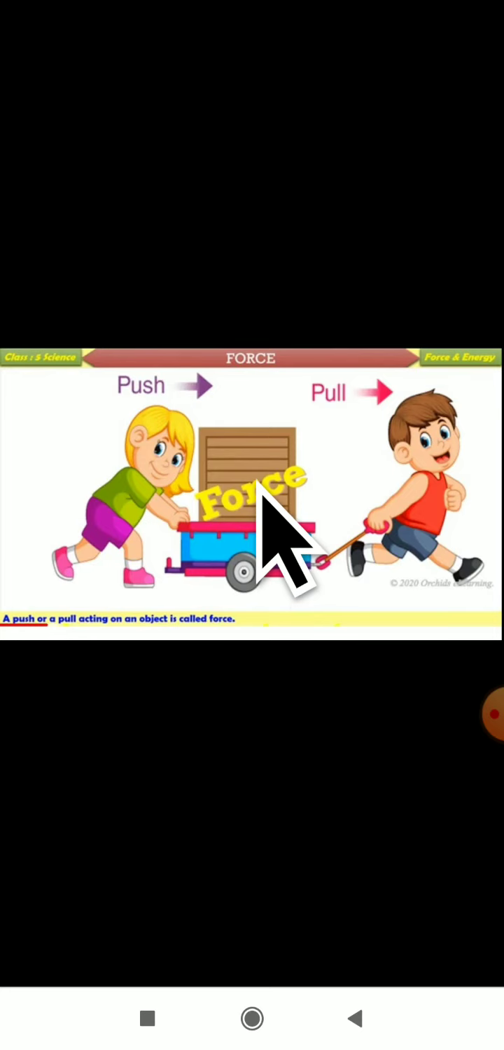So this is an important definition. Here the question may come, define force. So how do you have to define the force? A force is a push or a pull acting on a body is called a force.